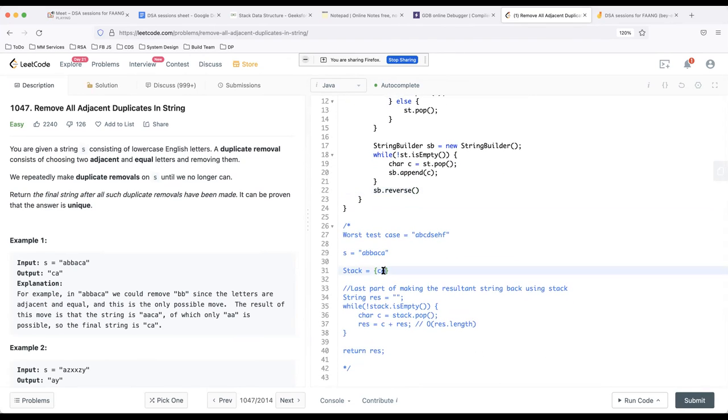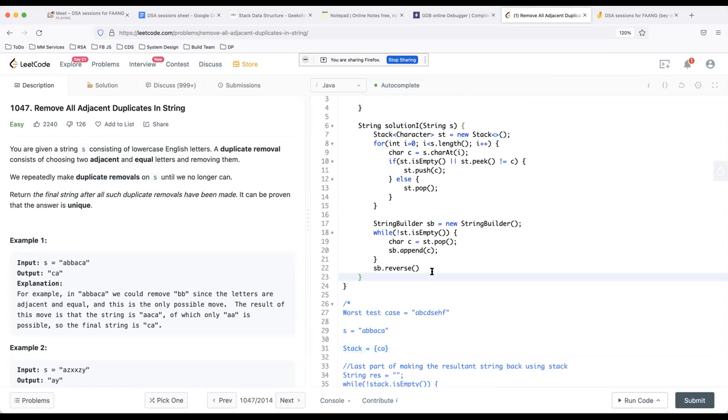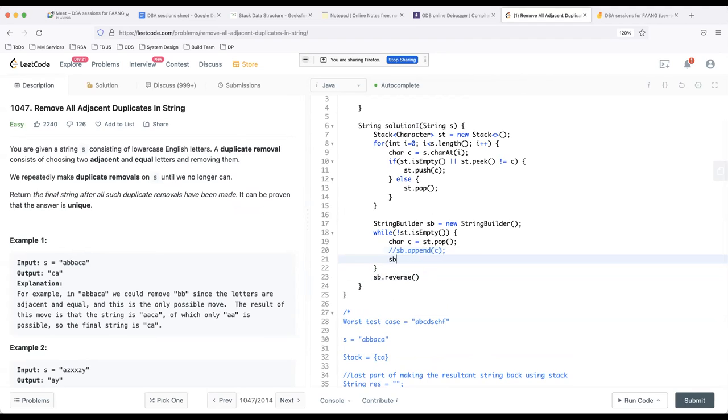So the first character has to go at the front, then the second character has to go at the front again, so that c comes as the first one. Here StringBuilder offers me a reverse functionality. Or you can also say StringBuilder.insert(0, c).